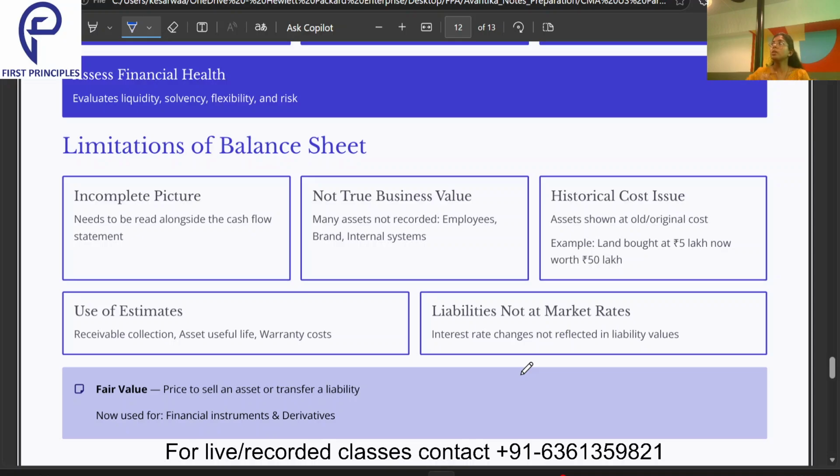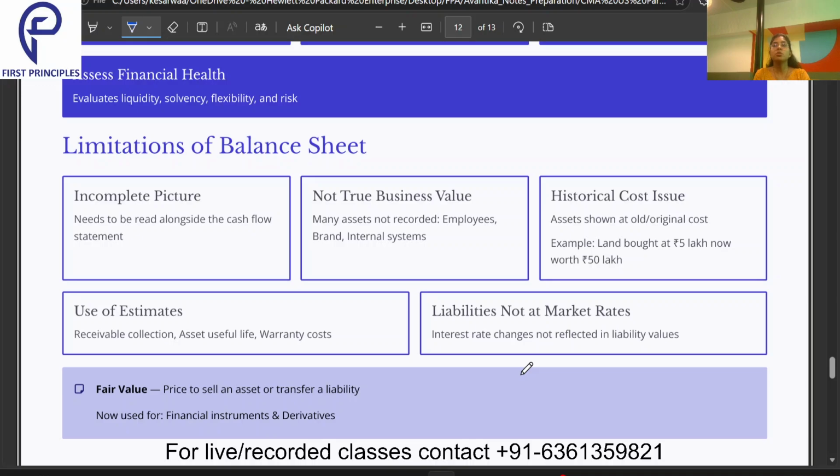Because of those employees, our company's performance is skyrocketing. In that case, we cannot record these things on our balance sheet. Then our internal control is very strong. The machinery we are using is of very good quality. Can we record these things? Can we record these qualitative factors in the balance sheet and help us to determine the business value? No. Then historical cost issues.